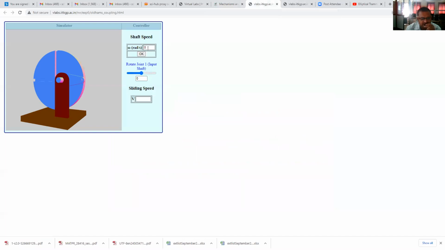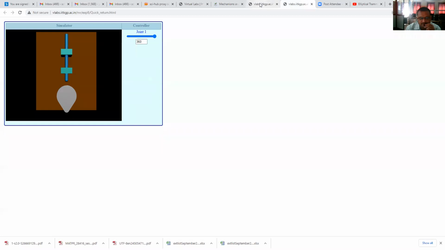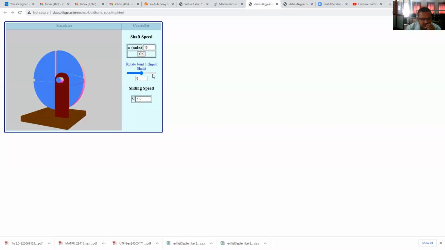Therefore, this will give 10 radian per second. Okay, see that this sliding velocity we are getting is 1.5 meter per second. Then what is second? Drag the slider to see the motion of the mechanism at that particular speed. Therefore, we will drag the slider. This is the slider here to see the motion.